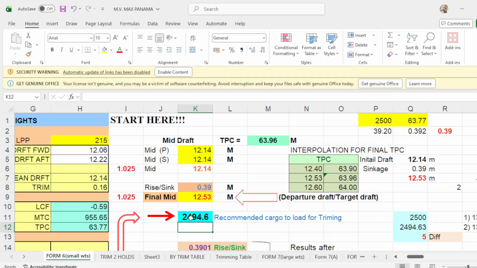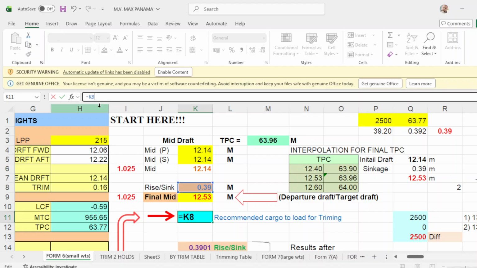You put 100 equals 2494.6. Okay, I will repeat it again. Click this one, you put equals. Then your sinkage is K8. Click this one, that's your K8. Multiply times your TPC of M3. That's M3. You get M3 here, multiply by 100.